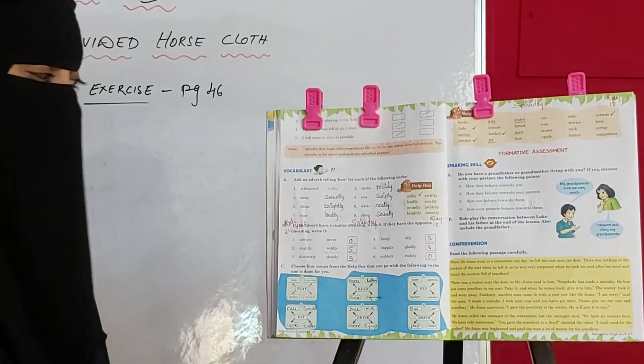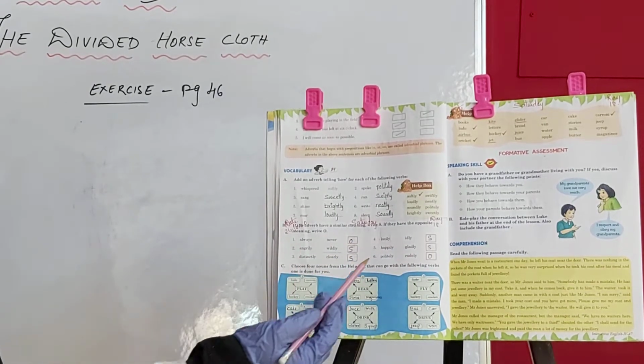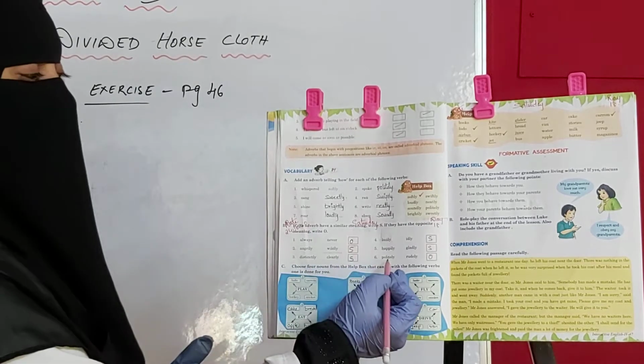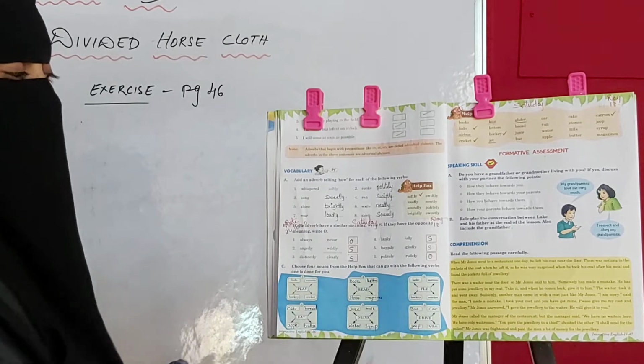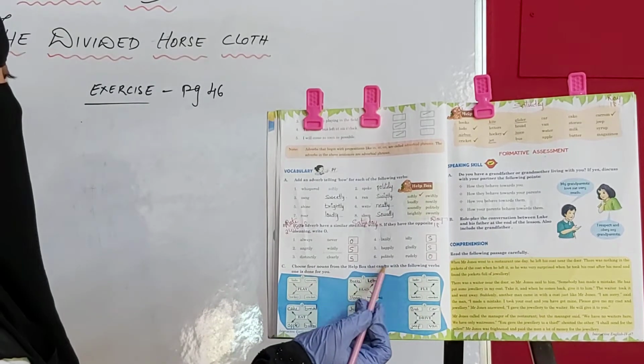Happily, gladly. Happily and gladly. So these two also are having the same meaning. So write S there. Politely, rudely. It's in opposite meaning. Okay, polite means नरमी से बात करना, rudely means बदतमीजी से बात करना. Then so it is opposite in meaning. So write O there.